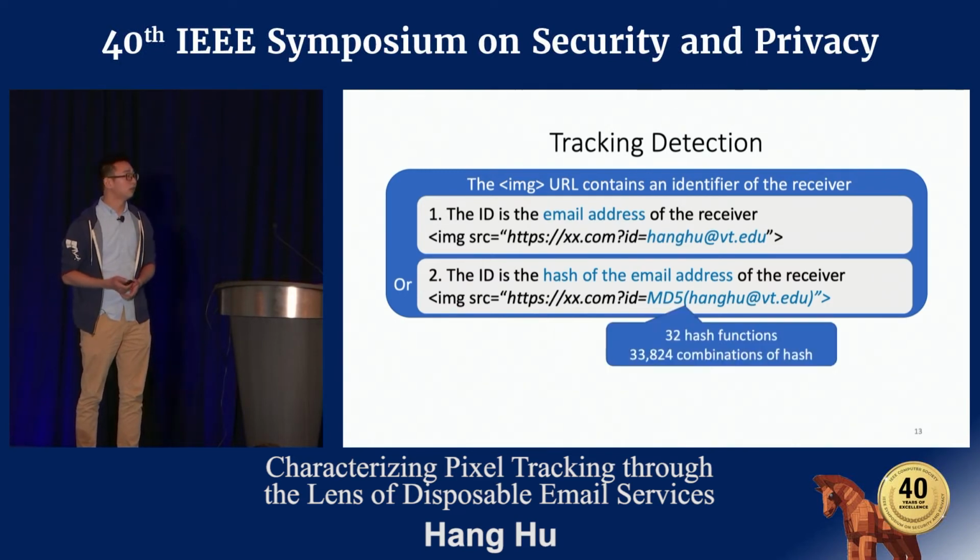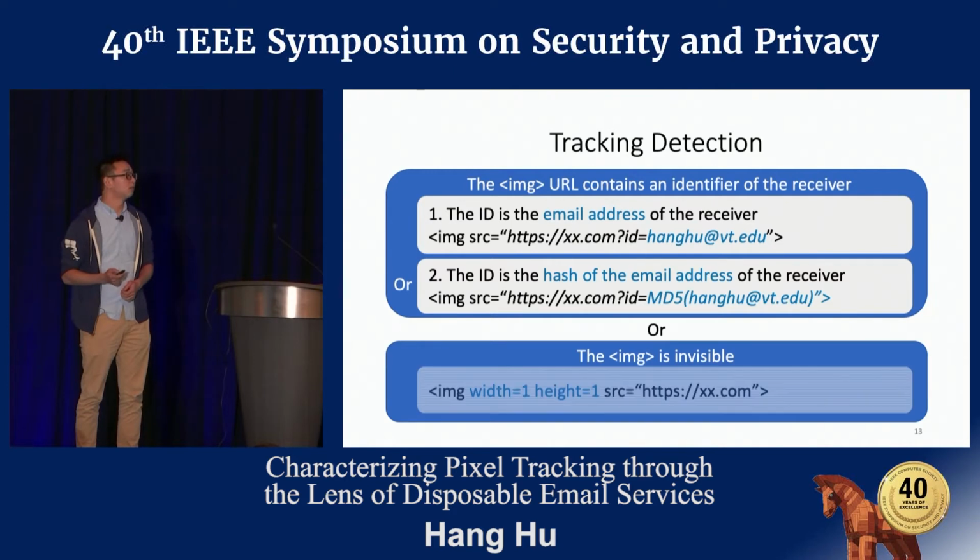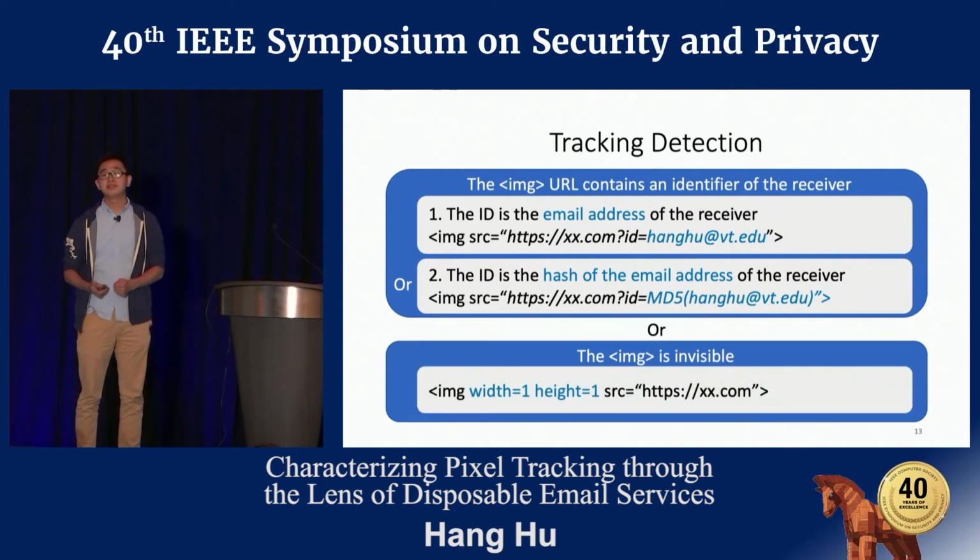In total, we looked for 32 types of hash functions and more than 33,000 combinations of them. It's also possible that the tracker is using some kind of ID that we cannot guess. Instead of keep looking the form of the identifier, we also consider extremely small image tags as tracking pixel. To be more conservative, we only consider image tag that has a size of 1 × 1 as tracking pixel.